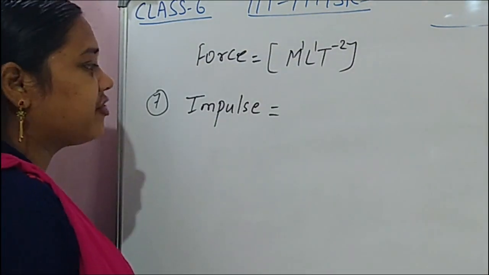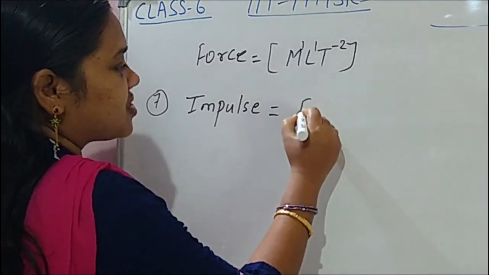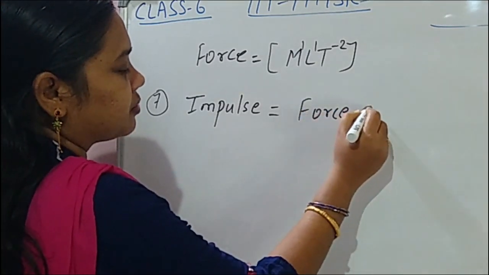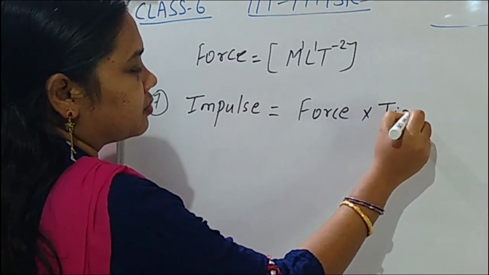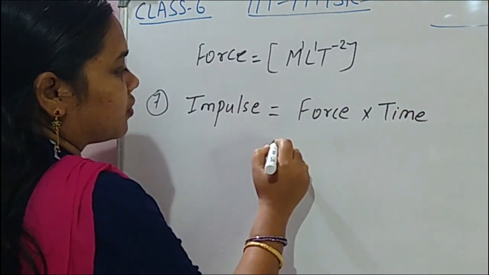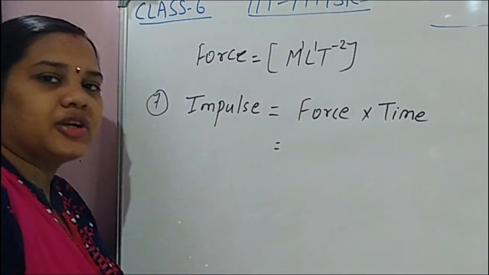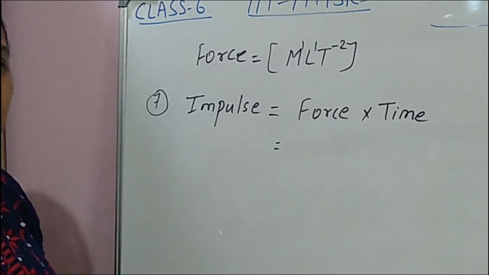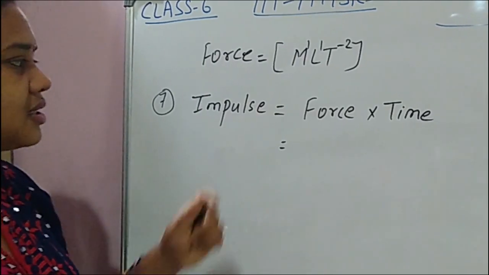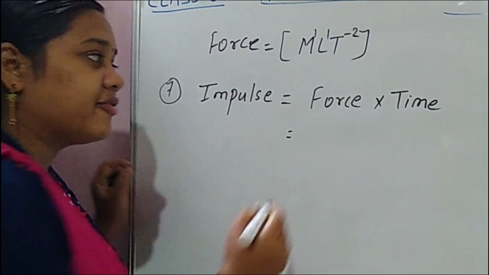So the formula for impulse is force into time.